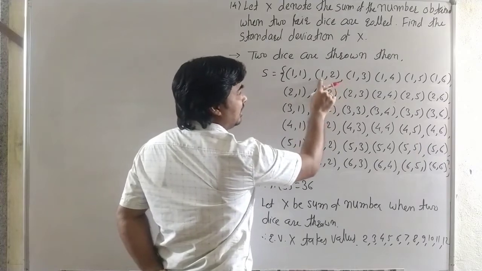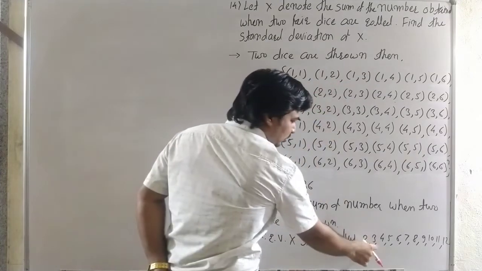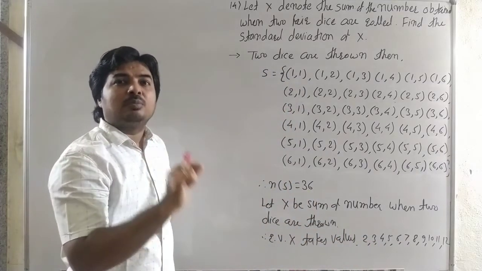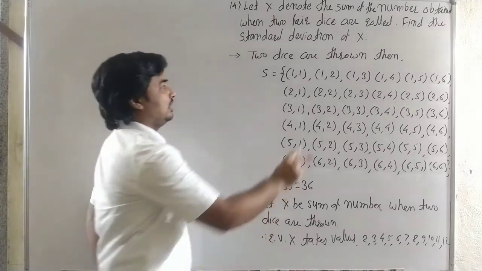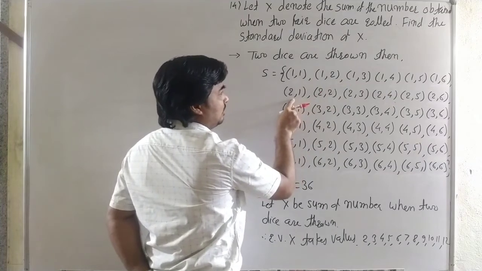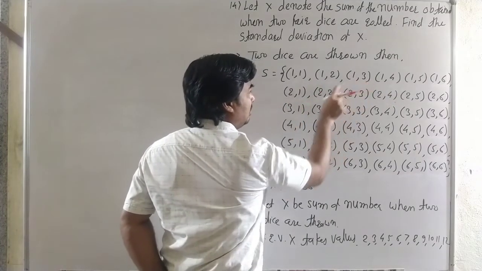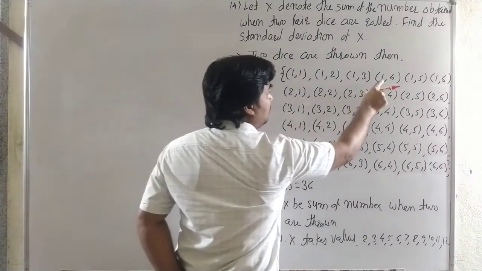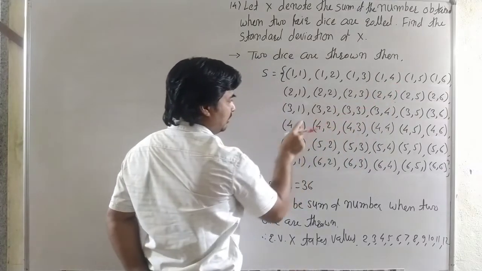The sum is 3 for 1, 2 and for 2, 1. That means x equal to 3 occurs 2 times. The sum 4 occurs 3 times: 1 and 3, 2 and 2, and 3 and 1. The sum 5 occurs 4 times: 1 and 4, 2 and 3, 3 and 2, and 4 and 1.